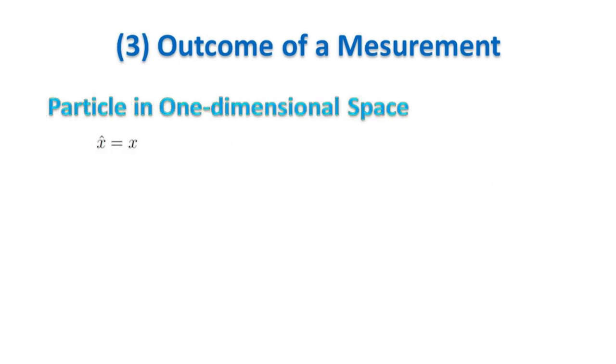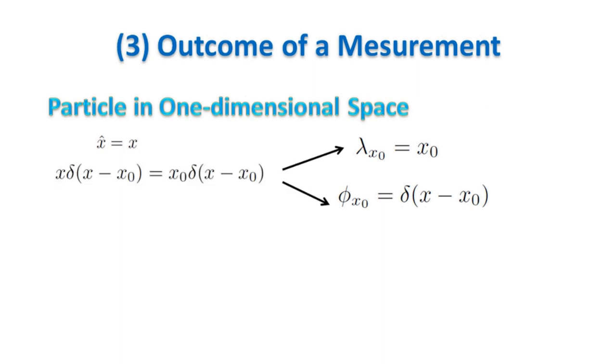Another example is the particle in one-dimensional space. For the position operator x hat, clearly any real number x0 is an eigenvalue and the relevant eigenvector is a Dirac delta function centered in x0. This is because x times a delta centered in x0 is equal to x0 times the same delta. This means that the wave function is really a wave of probability, because its amplitude square in x0, which is the projection of the function on the basis of the deltas, is proportional to the probability to find the particle in that place when we measure it.